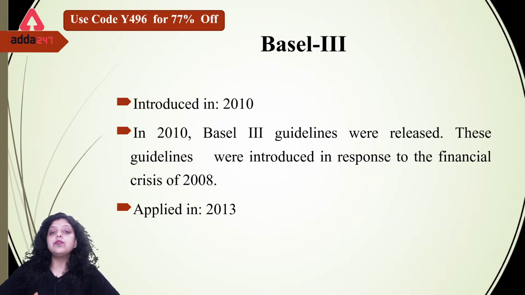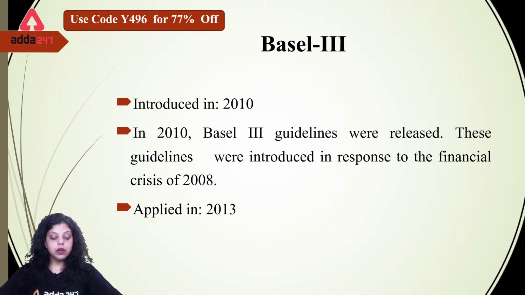Now, Basel III first of all said that in India it has to be implemented by March 2019. Then RBI extended the duration of implementation by 1 year, and then it said we will implement in March 2020. After that, again because of the pandemic, we have increased the implementation date of Basel III. Now it is 2023. So from 2023, Basel III will be fully implemented in India. This is the new target of Basel III.